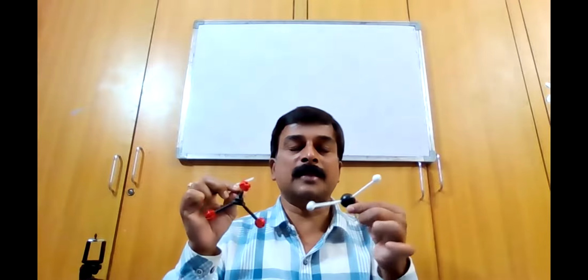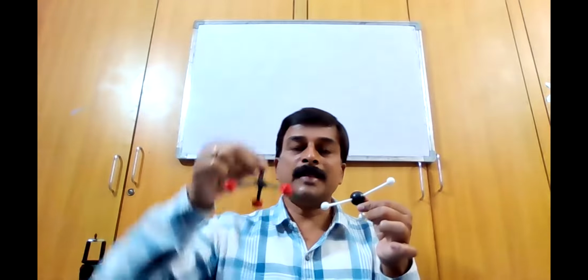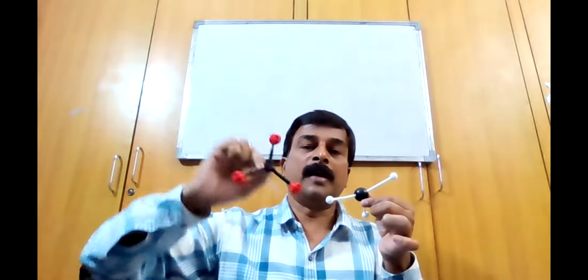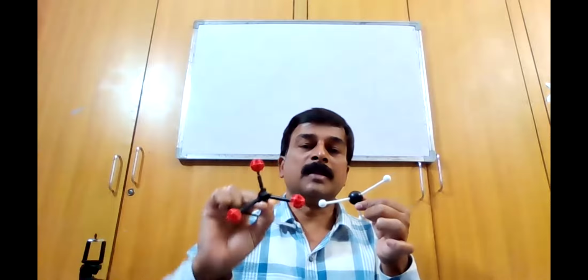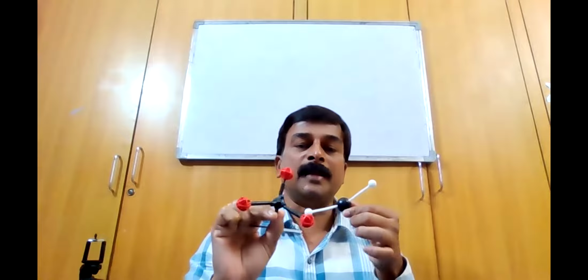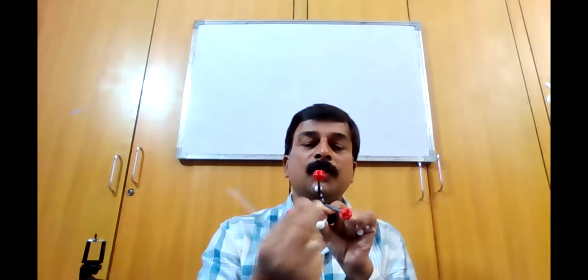Now look at the BF3 molecule. The difference between ammonia and BF3 is that ammonia is a pyramidal, non-planar molecule. That's the reason why, when representing it on planar paper, it is viewed like this, with 3 bonds protruding, that is, coming towards the observer.